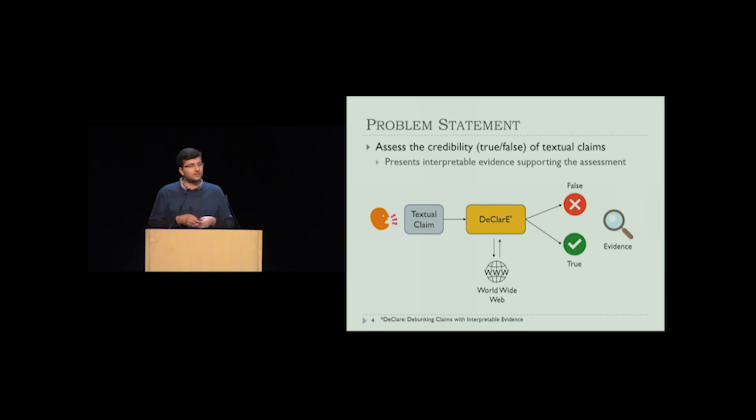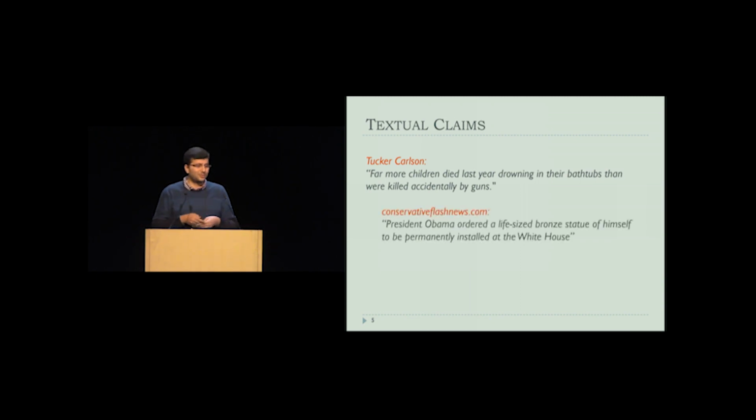Now, you may wonder, what are these textual claims, right? So here are a few examples. The first one is from Tucker Carlson, a news reporter at Fox News, saying that far more children died drowning in their bathtubs than were killed accidentally by guns. The second one is from the conservative flashnews.com website, saying that Obama ordered a statue of himself to be installed in the White House. And the third one is that the original name of Diet Coke, which was TAB, took its name from the acronym for Totally Artificial Beverage.